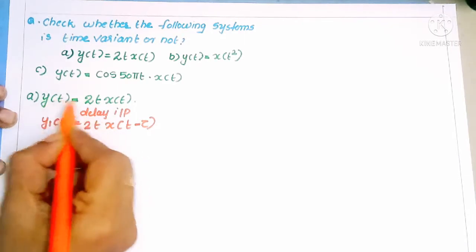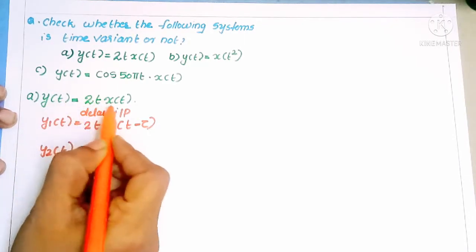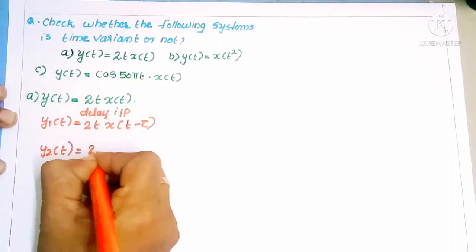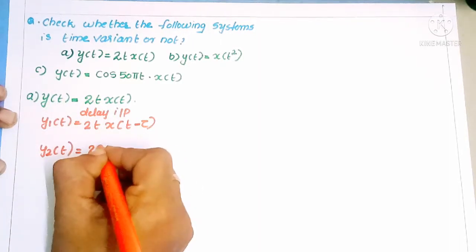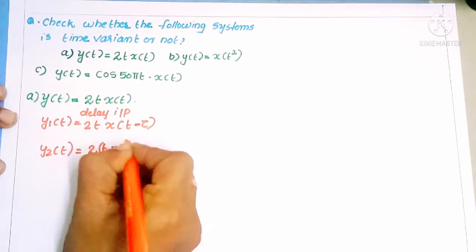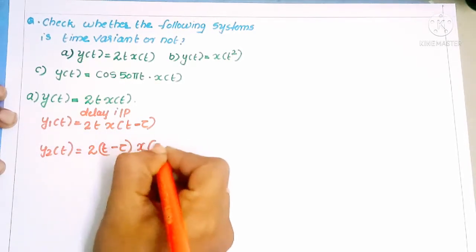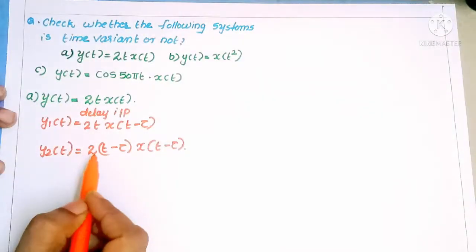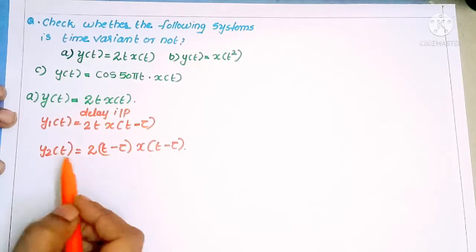What is the response of the system? 2 into t into x of t. This is the response of the system. So we should apply a delay to all the time variables. That means 2 into (t minus tau) into x of (t minus tau). This is the delayed response of the system.